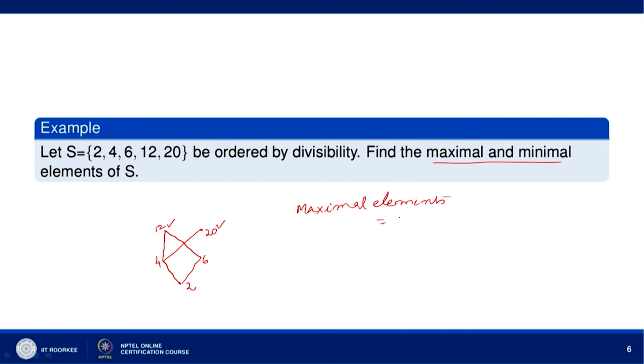Maximal elements are 12 and 20, and the minimal element is the one which occurs at the lowest level of the Hasse diagram. So the minimal element is 2.